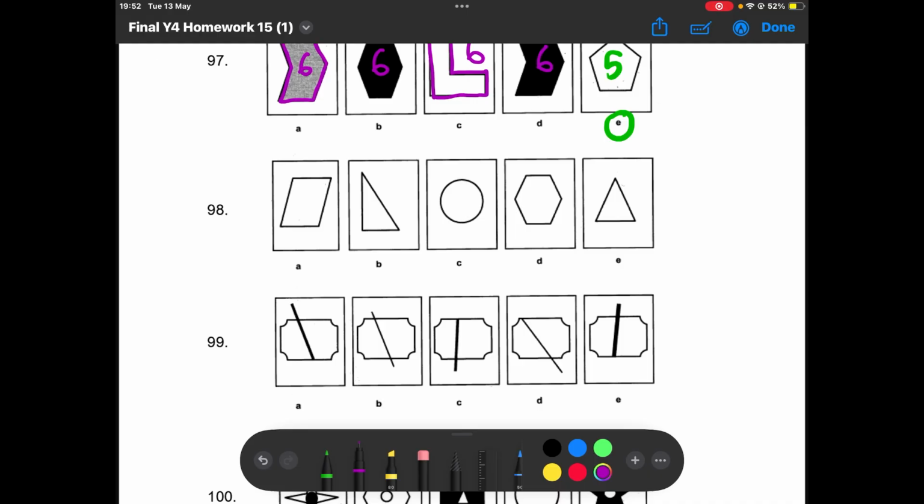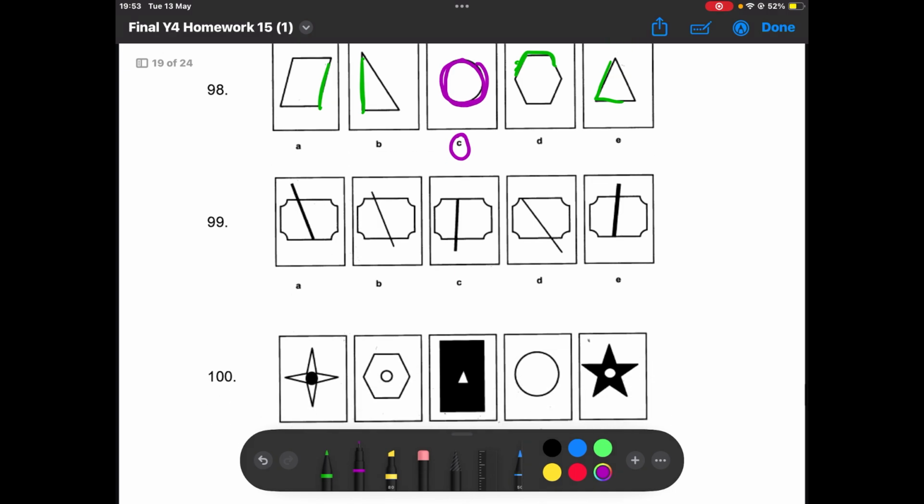Next question. So here, the odd one out is C. That's because C is a circle, and all the rest of the shapes have straight edges, whereas C is a circle, so it doesn't have straight edges. So C is the odd one out.